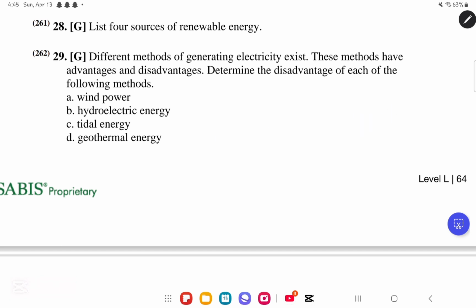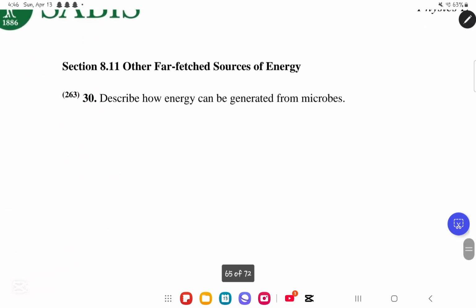So again, disadvantage of wind power is that it has visual impact, noise impact, and a bad effect on the wildlife. A disadvantage of hydroelectric power is that it cannot be found in places where the electricity is needed, and it is also an environmental and an ecological threat. Tidal stations are expensive to build and they have bad environmental impacts. The disadvantage of geothermal energy as a source of electrical power is that it is very inefficient. Okay, now we finally move to the last.